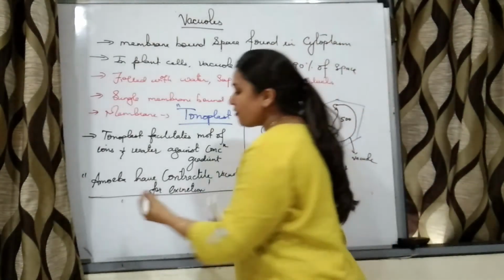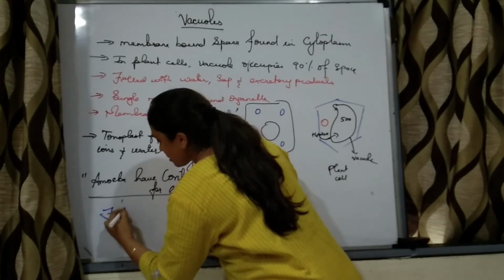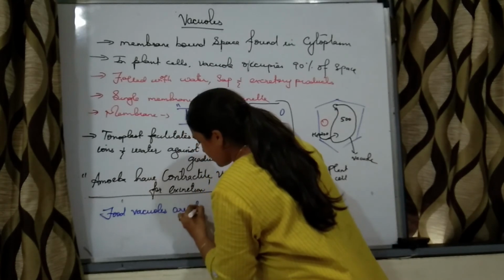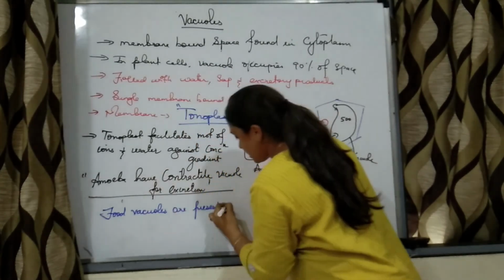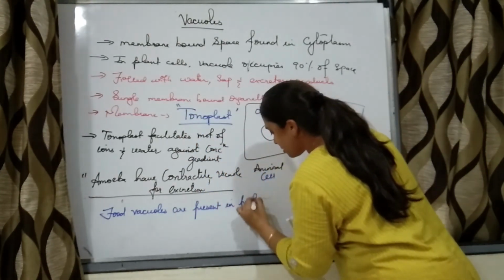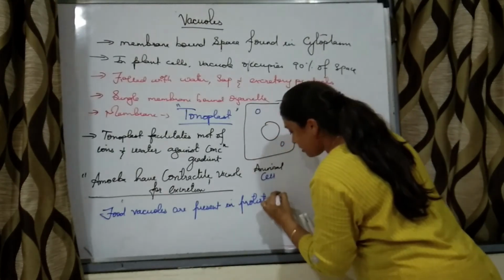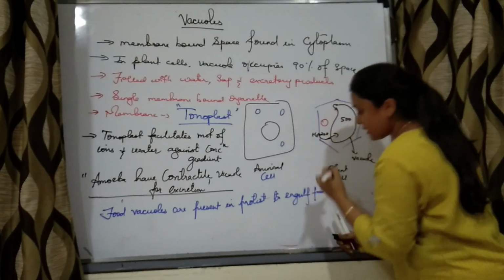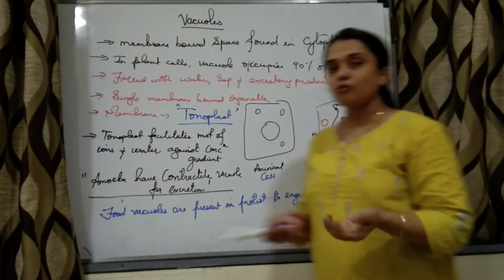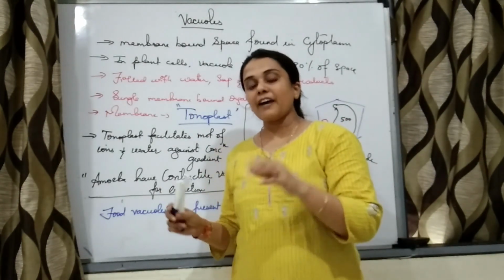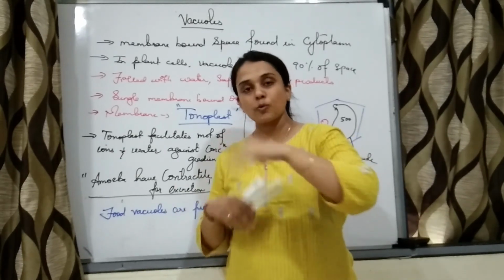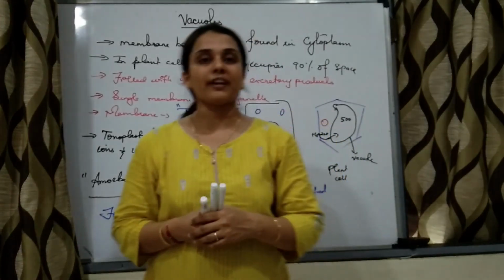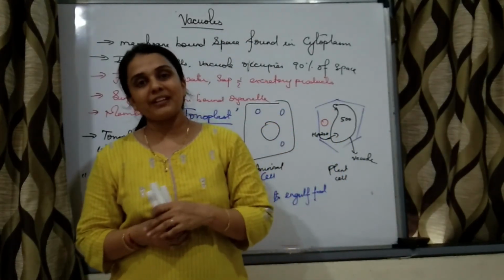And food vacuoles are present in protists to engulf food. Protista have food vacuoles to take food. Amoeba have contractile vacuoles to excrete waste products. Right? So we have studied all the four organelles of the endomembrane system.